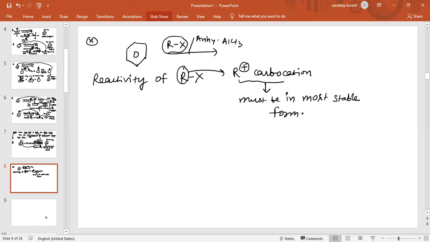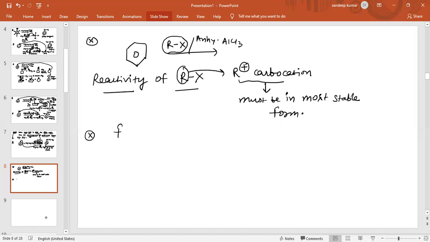So this carbocation must be in the most stable form. So this is basically the concept about the reactivity of Rx.